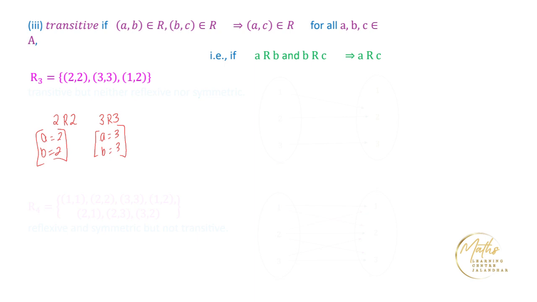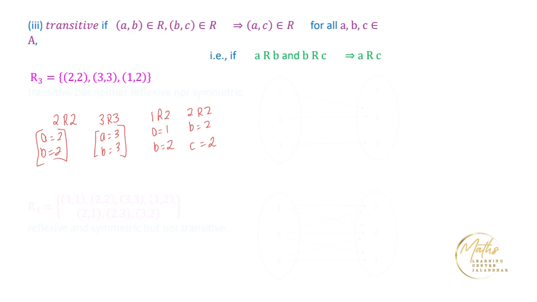Third, 1 is related to 2. It means the value of a is 1 and the value of b is 2. Corresponding to this element, we have another element, 2 is related to 2. So b is equal to 2 and c is equal to 2.